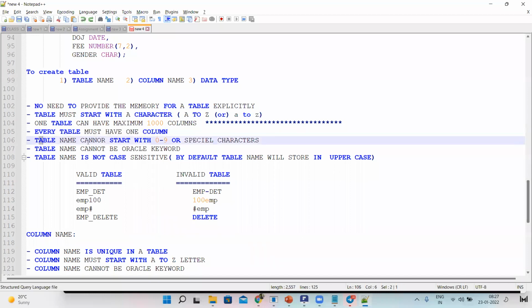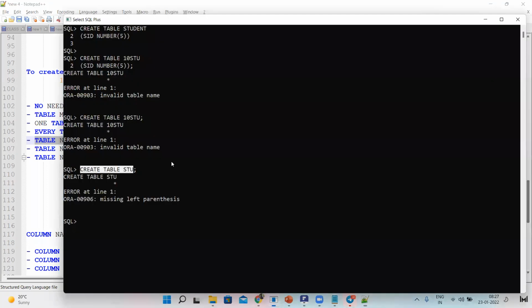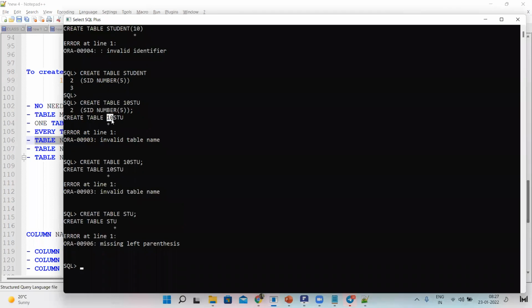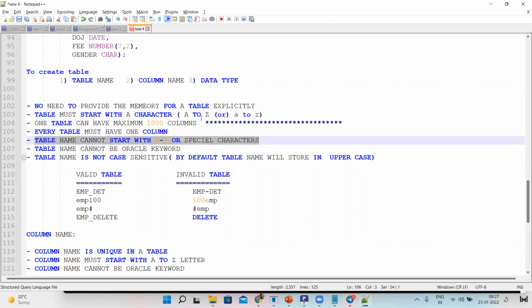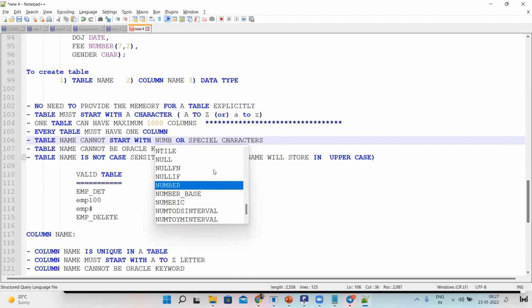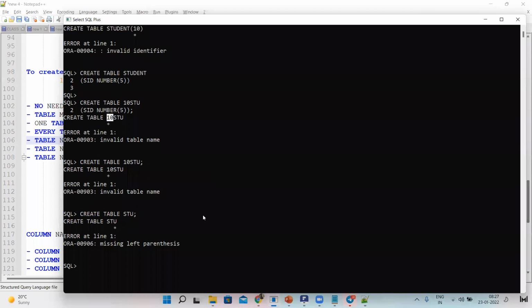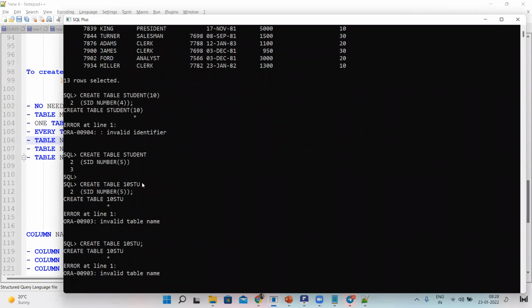Table name cannot start with 0 to 9 or special characters. See here, initially I started with numbers, 0 to 9 or 10, any number. This is treated as a number, and it is not allowing me to create the table. Invalid table name.